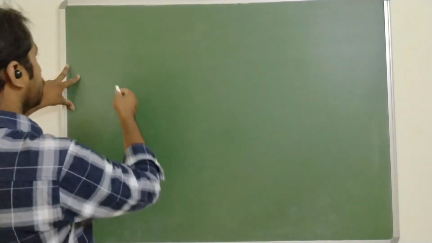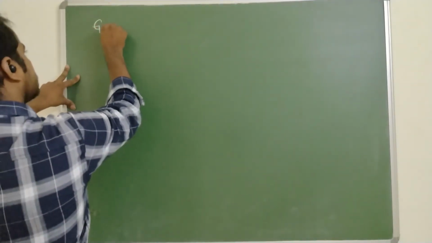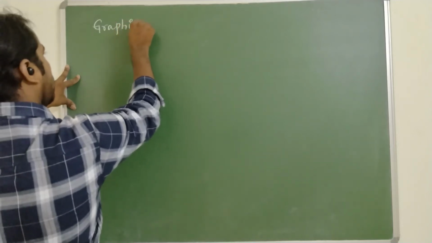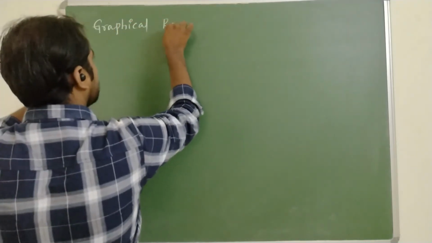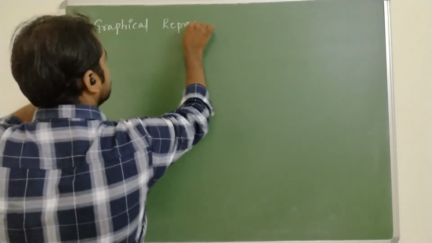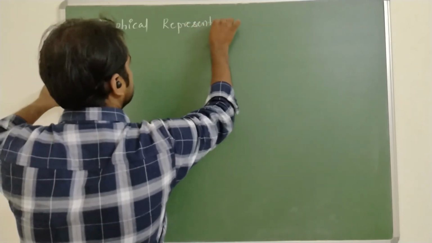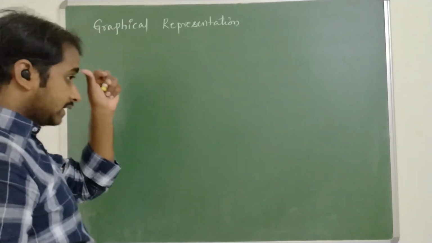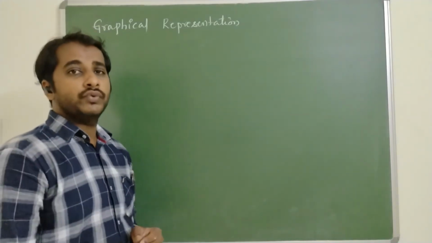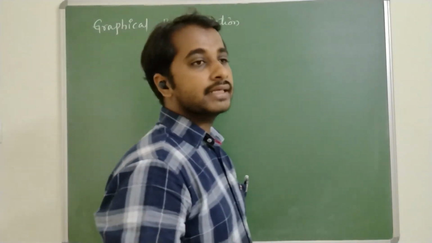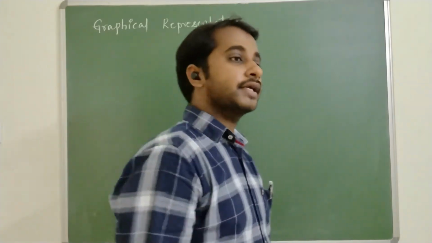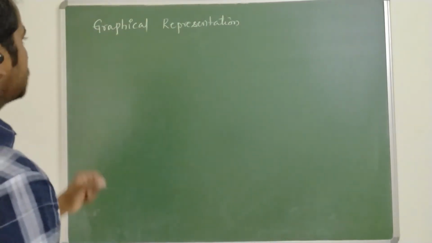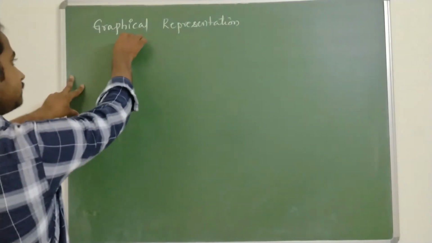Graphical representation of a rate. Here the rate can be represented in two ways: one with respect to the reactants and one with respect to the products. First we will see it with respect to the products.